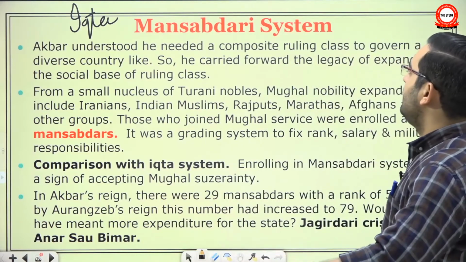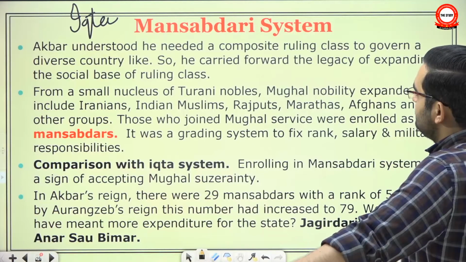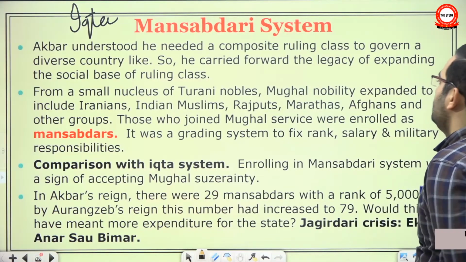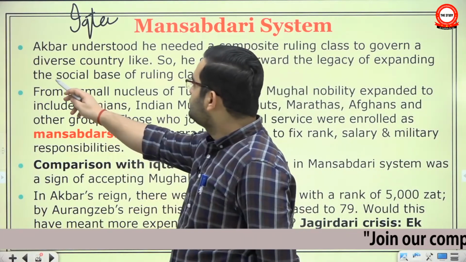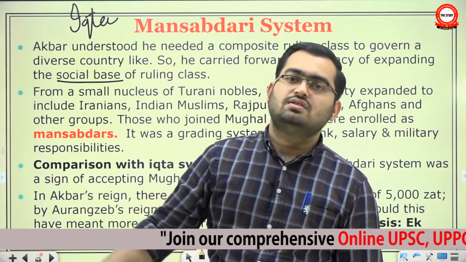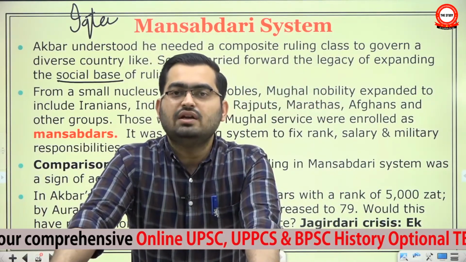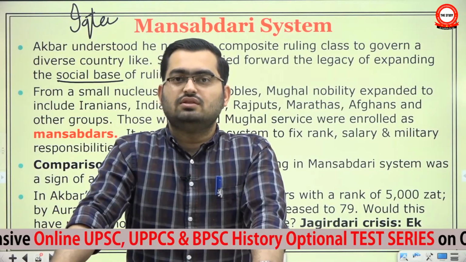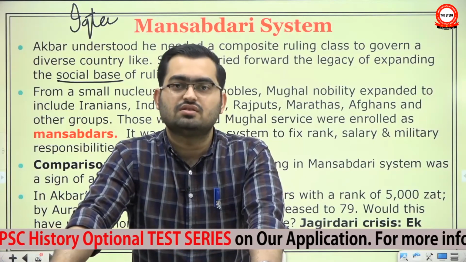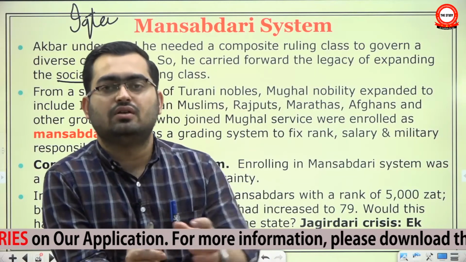Akbar understood that he needed a composite ruling class to govern a diverse country like India. So he carried forward the legacy of expanding the social base of the ruling class. What does it mean? If you recall from the last lecture, Iltutmish, the first Delhi Sultan, depended mainly on the loyal slaves to govern and to man the key positions of his administration. Then Balban adopted an exclusive racial policy that he would only appoint Turks.